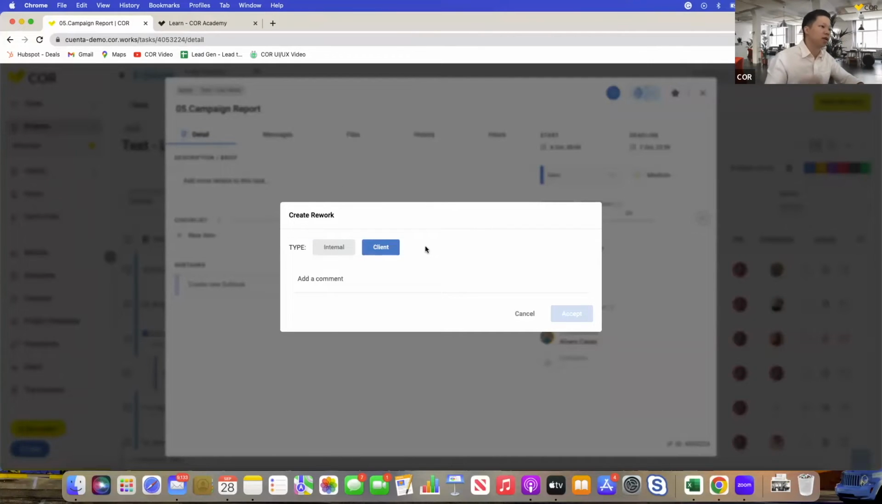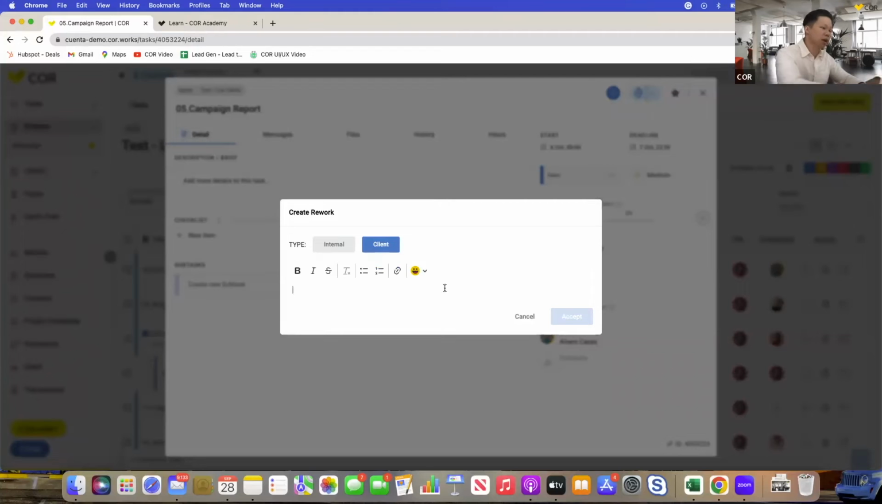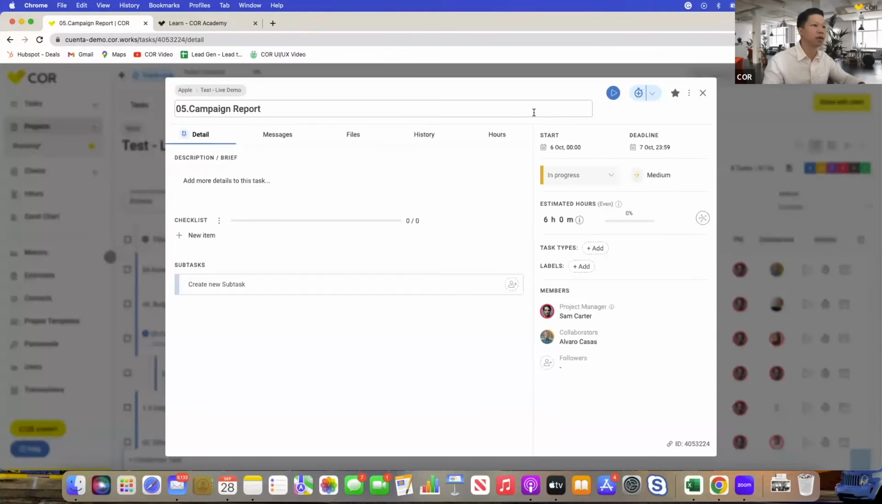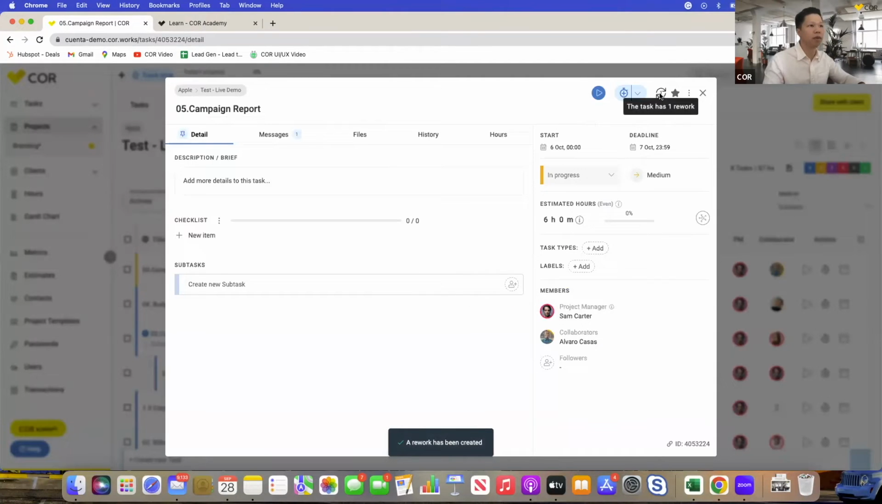So you can, let's pick a client for this one, and you can add a comment. I'll just label this one rework. Accept. And from there, you already start tracking this task as one rework.